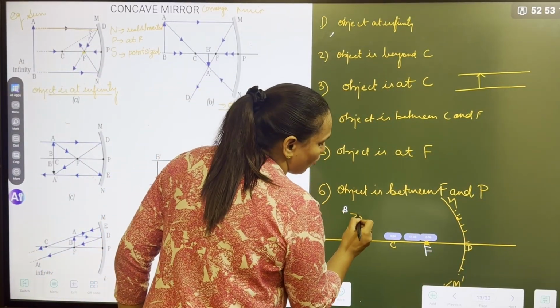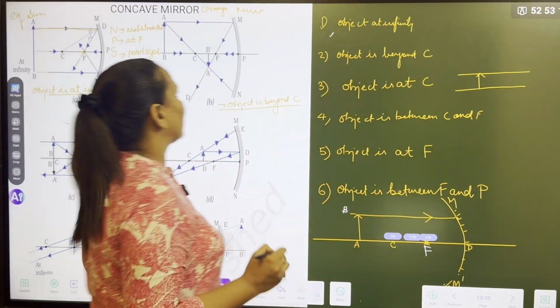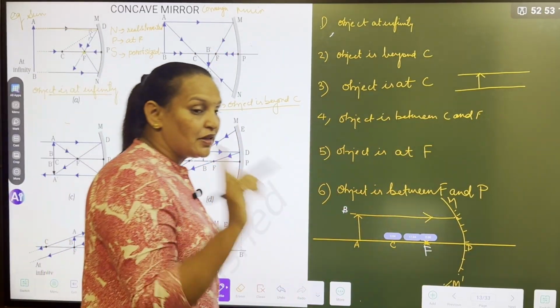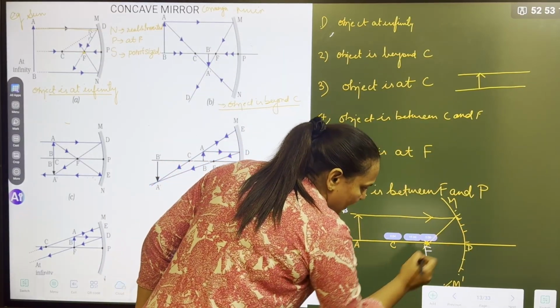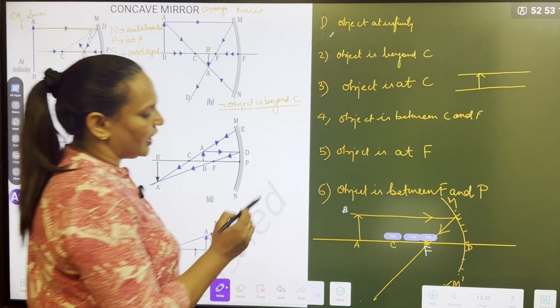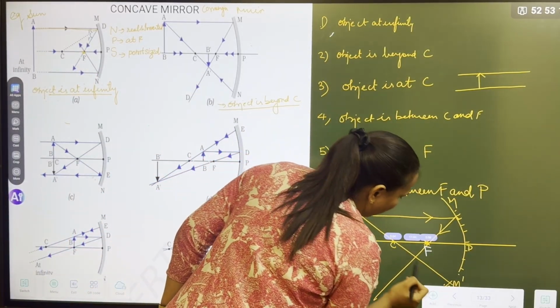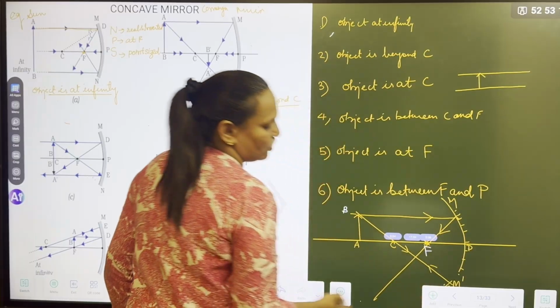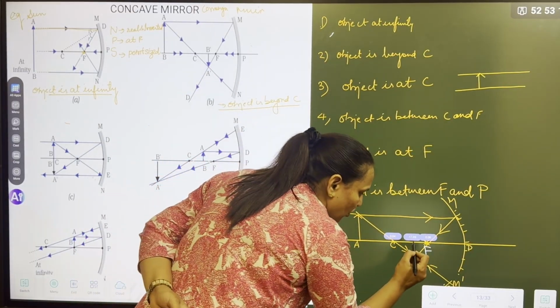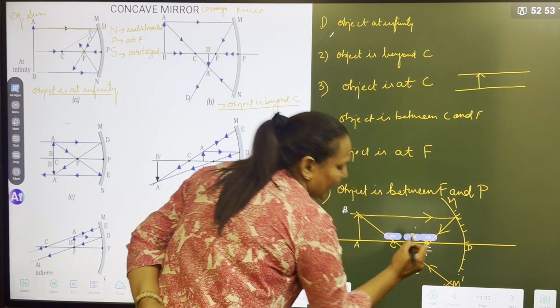First ray always goes parallel from the tip of the object. Can you see parallel? If the ray is going parallel, how will it reflect? Pass through the focus. Right? And second ray you can pass through the center of curvature. And how will it go? It does not bend because it acts as a normal. So where is the image forming? Between C and F.